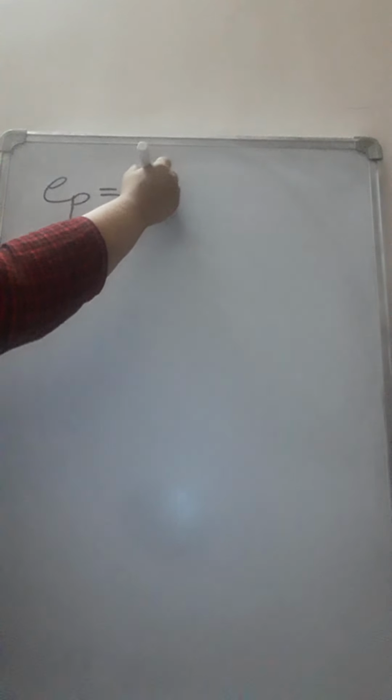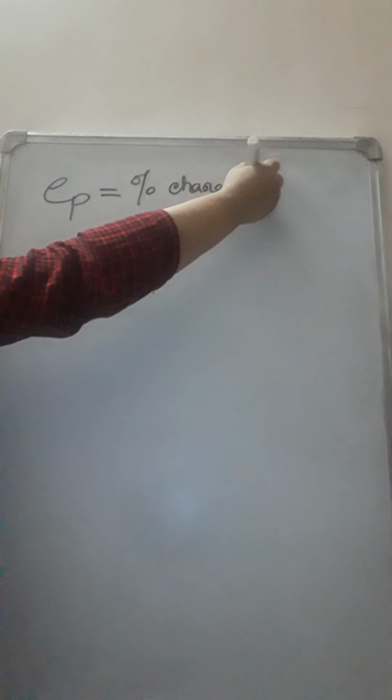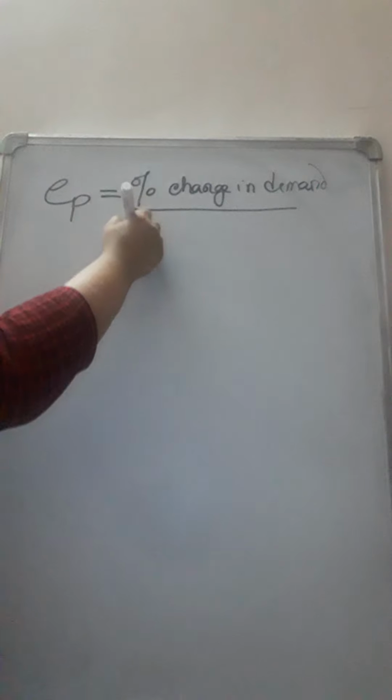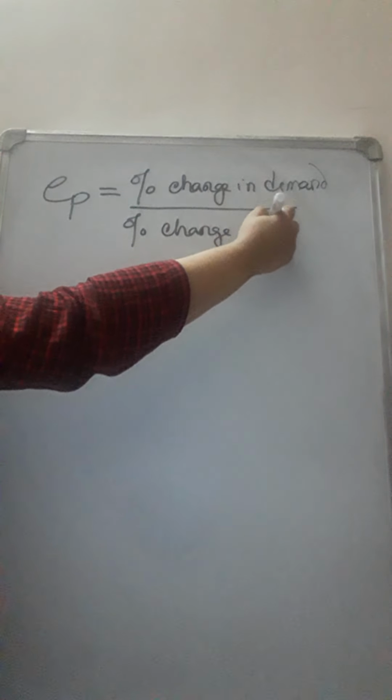So first, in the numerator, percentage change in demand is measured, because that is our area of focus. Due to which factor? Due to price. So that will be placed in the denominator: percentage change in price. So elasticity is measured by the formula percentage change in demand divided by percentage change in price.